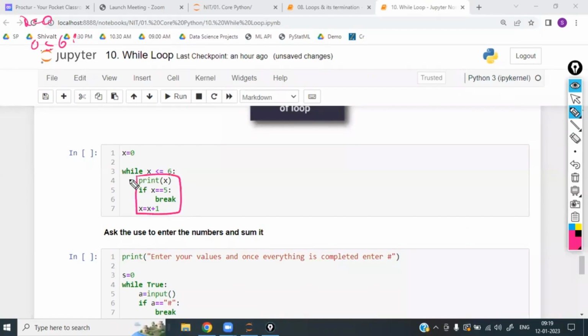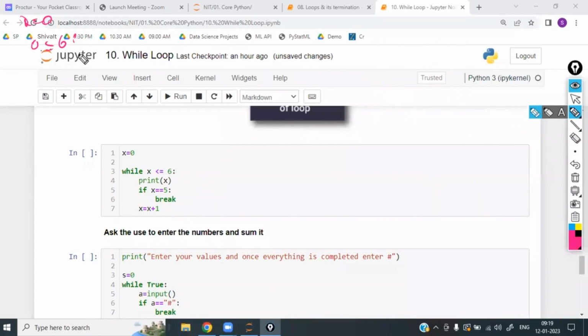This part is called the while block. The break is inside the if block, not the while block. So the break will be executed only when the if condition is satisfied. Till then, the if block will be ignored. We have already completed if and else. If the condition is true, it has to be executed. If the condition is false, that block has to be ignored.